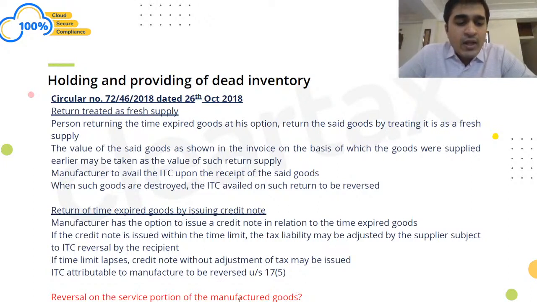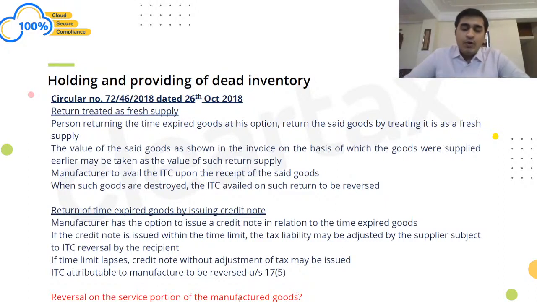Finally, let's say the goods have been returned, and now I am destroying those goods. 5 rupees was the output, 5 rupees was the credit note. Now the tax output was 0, but I had definitely availed input tax credit when I had manufactured those goods. So the ITC attributable to the manufacture of those goods would be reversed by me.